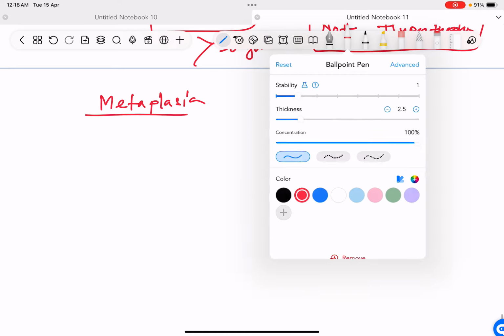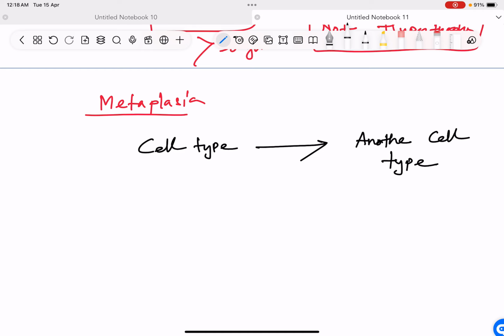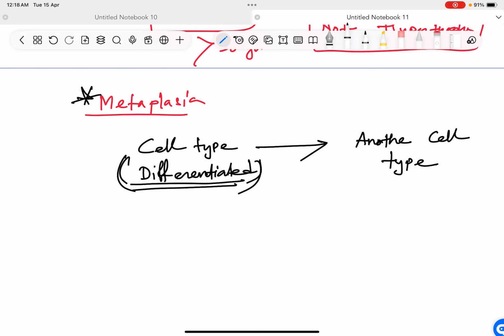Again, coming to metaplasia, what is important to learn in metaplasia? It is the conversion of one cell type to another cell type. Okay, this is not the important thing. This is known by all. What is important here is differentiated. So one differentiated cell becomes another differentiated type of cell. That is metaplasia. So the important word is a differentiated cell becomes another differentiated cell type.